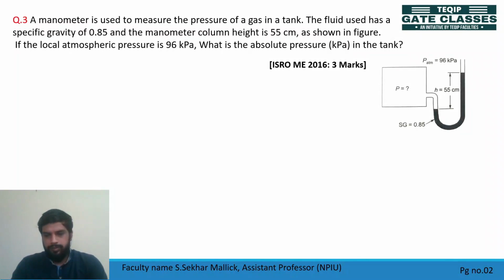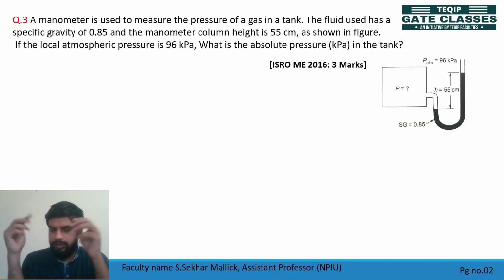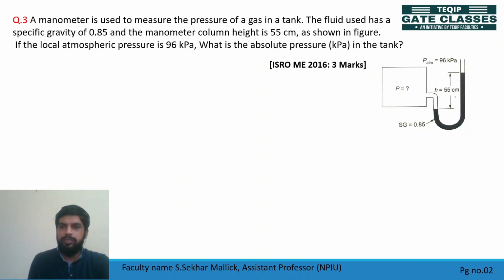Okay, so let's see this question. A manometer is used to measure the pressure of a gas in a tank. The fluid used has a specific gravity of 0.85 and the manometer column height is 55 centimeter as shown in figure here. If the local atmospheric pressure is 96 kilopascal, what is the absolute pressure in the tank? Right? Now you calculate what is the absolute pressure here in the tank. So what is given? The deflection in manometer is 55 centimeter and atmospheric pressure is 96 kilopascal here, isn't it?